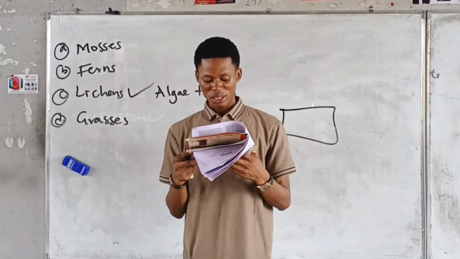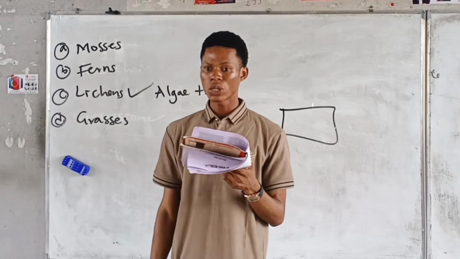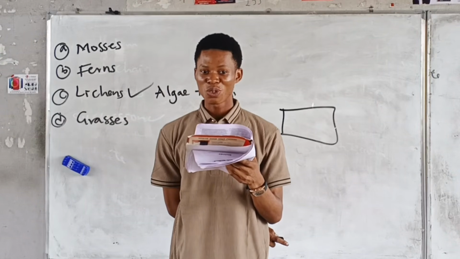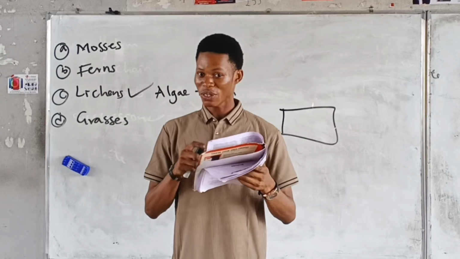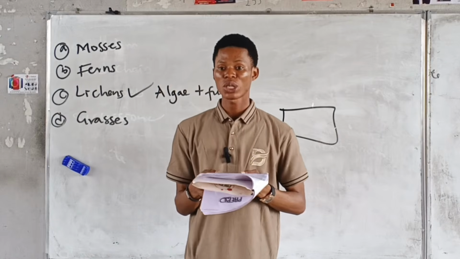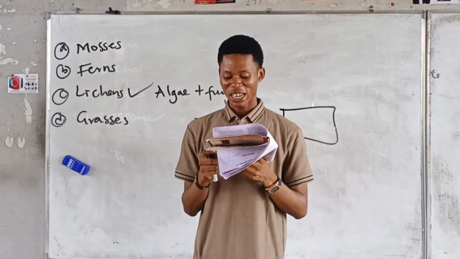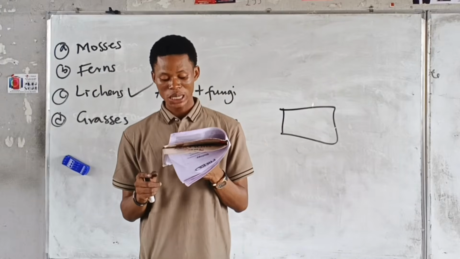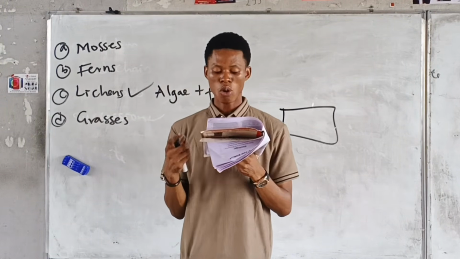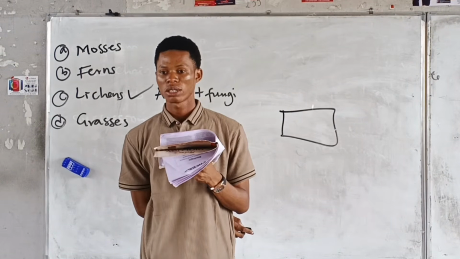All right. Next question. An ecological succession often leads to dash. This question has always been repeated too. So if you've been doing past questions, you must have seen this. An ecological succession often leads to dash. What's the answer? Let me read the options. A. An increase in species diversity. B. A decrease in species diversity. C. An unstable community. D. The dispersal of species.